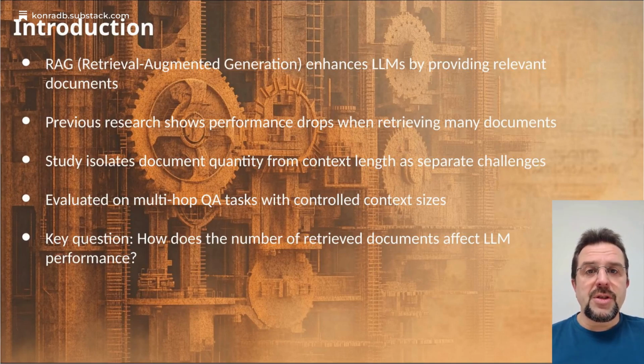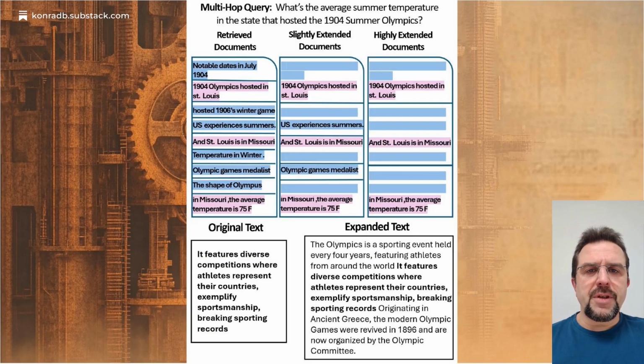The authors created a controlled experiment using multi-hop QA tasks, keeping context length constant while varying document quantity. This helps understand whether we face a long context challenge or specifically a multi-document processing challenge. Figure 1 illustrates their experimental design.